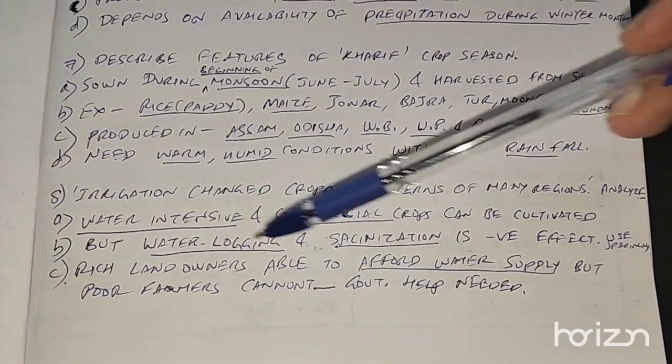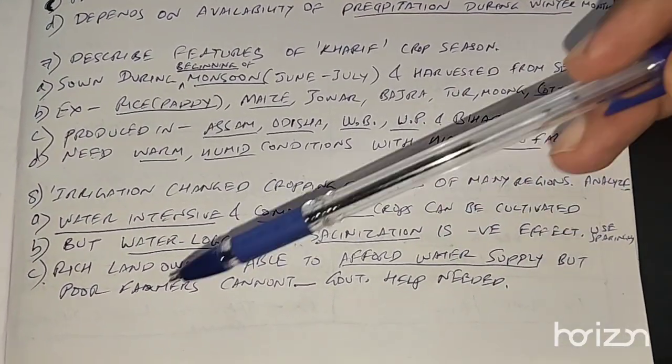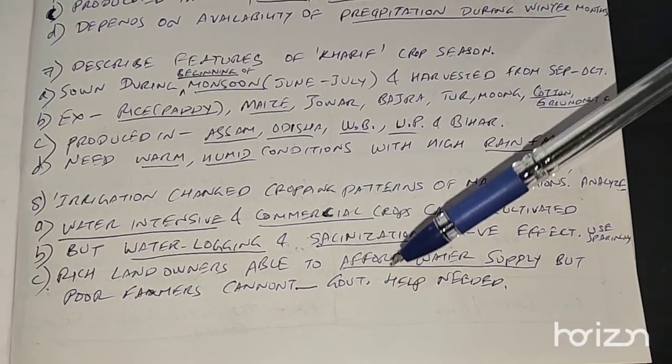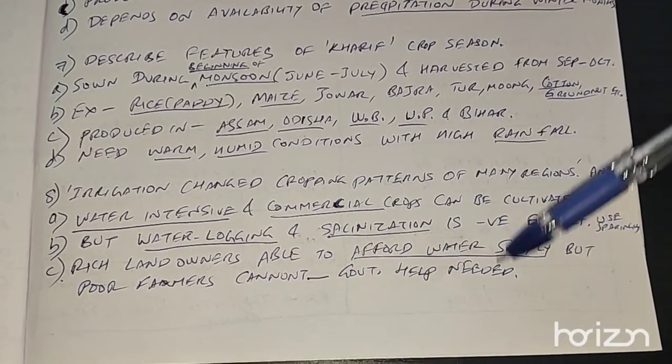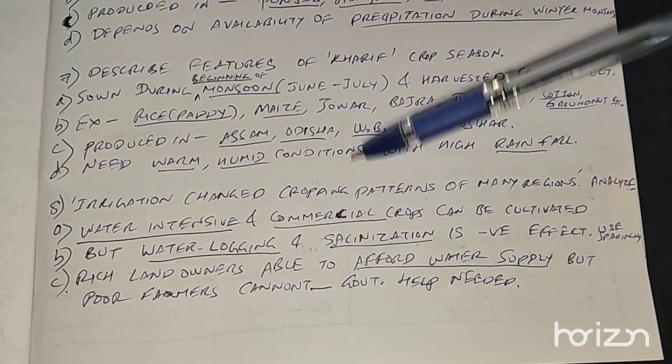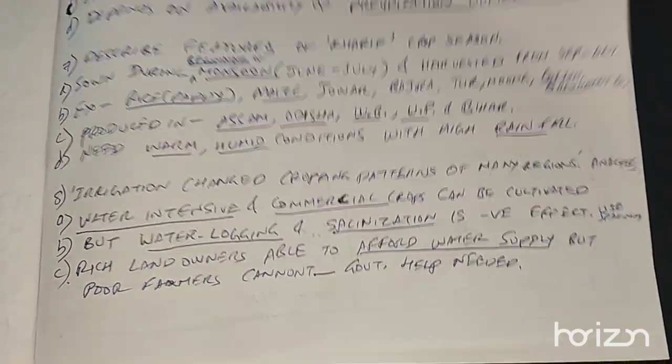Another problem is rich landowners are able to afford water supply, but the poor farmers cannot. So we need government's help to help the poor farmers also get the water supply. So these are the points of irrigation.